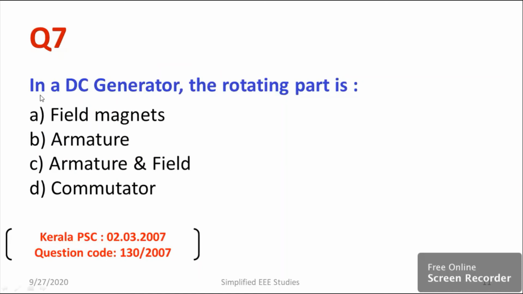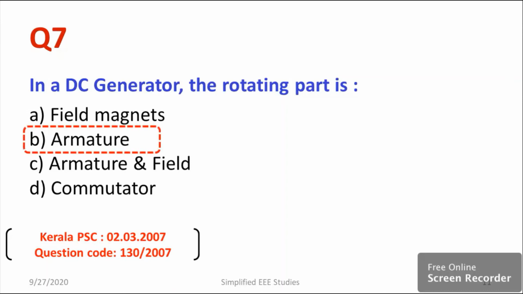Now I will be proceeding with the next question. In a DC generator, the rotating part is: field magnet, armature, or commutator. Here, the question is very simple. You may be getting confused. Here we can say that in a DC generator, the rotating part is absolutely the armature.